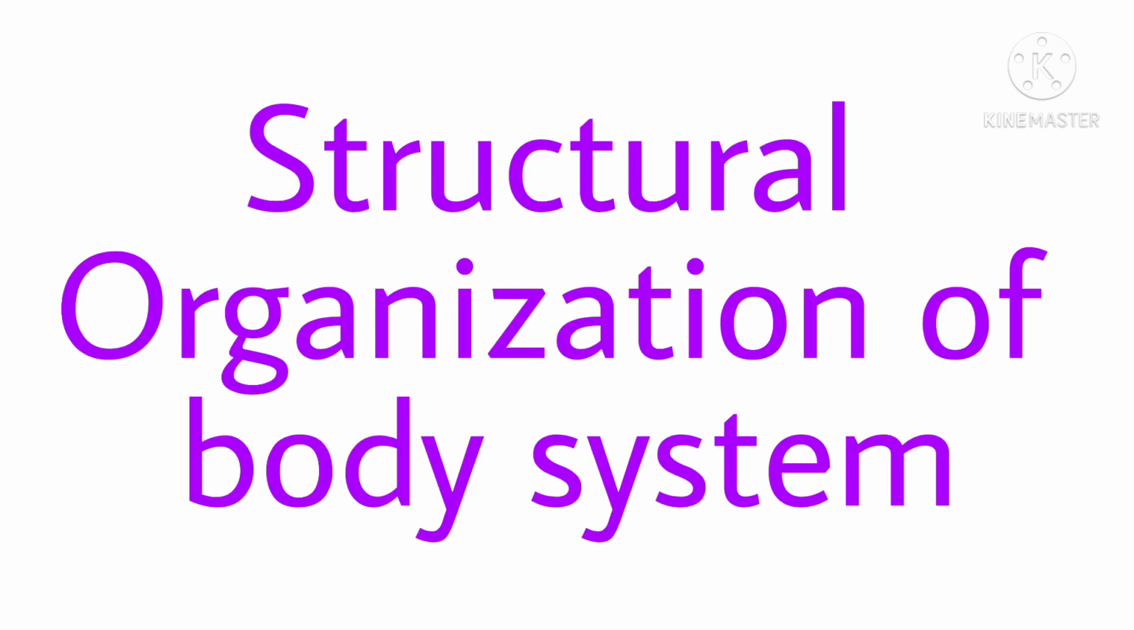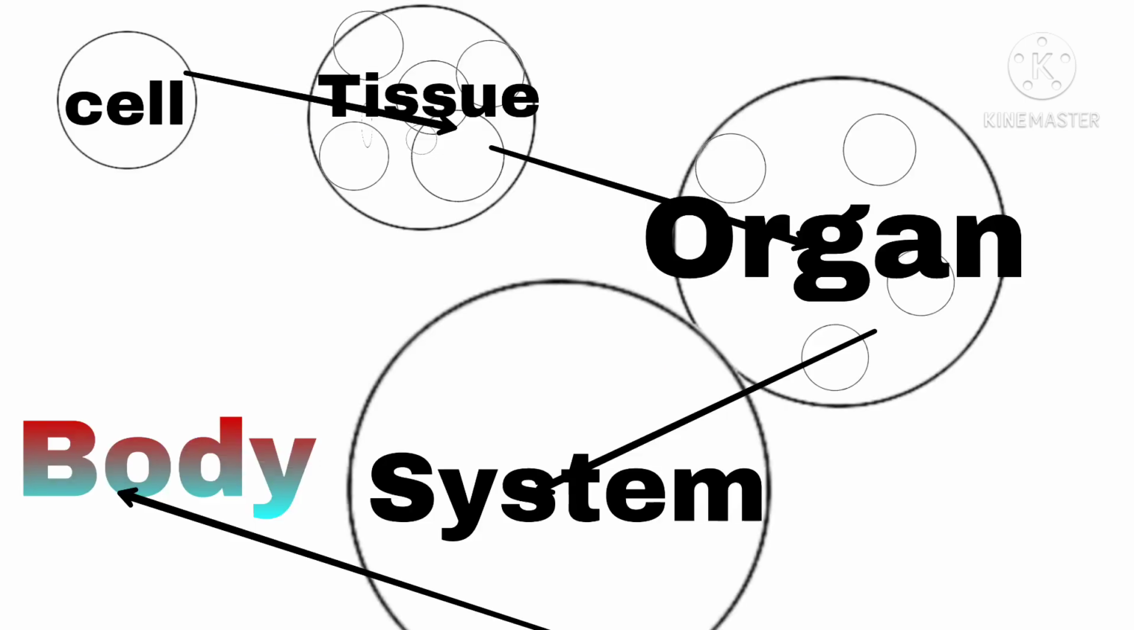Now we are going to discuss the structural organization of the body system. As we know, the cell is the structural and functional unit of life. When similar types of cells get together, there is a formation of tissue. When similar types of tissue get together, there is a formation of an organ. When organs get together, the formation of a body system takes place. And when body systems get together, there is a formation of the body.